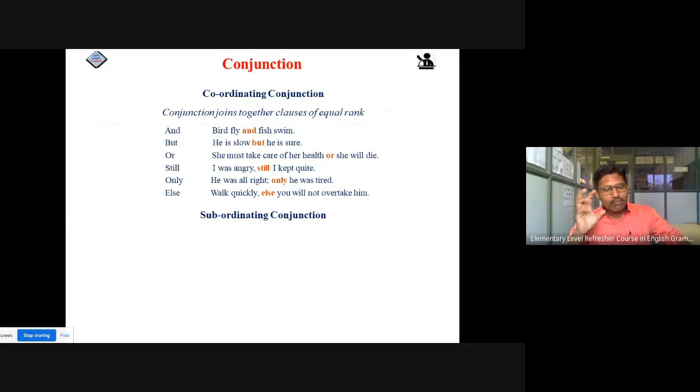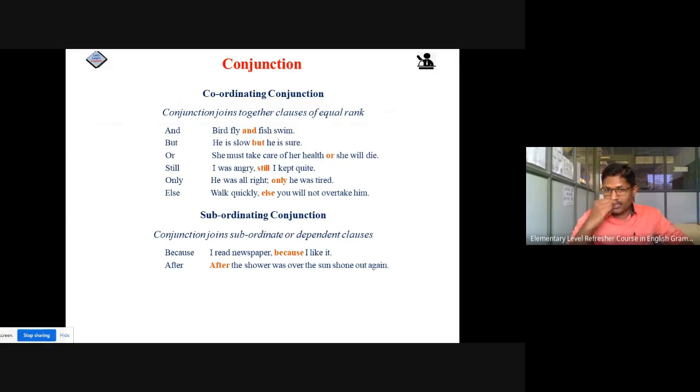By the use of coordinating conjunctions, we use equal rank clauses. Now certain subordinating conjunctions are also there, where one clause is important and the other one is subordinate. So whenever we have to join such clauses, we have to use subordinating conjunctions. For example, because I read newspaper, because I like it. Now, what is the main clause? That I read newspaper, that is the subordinate. What is the main clause? That I like to read newspaper. So I read newspaper because I like it, like that.